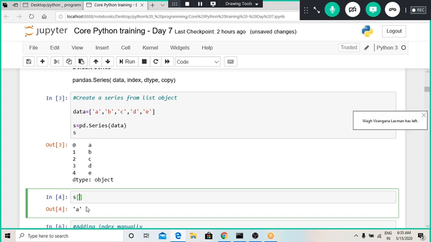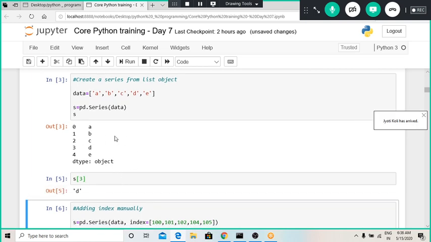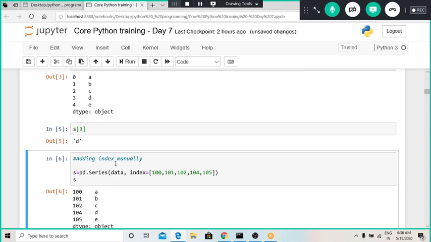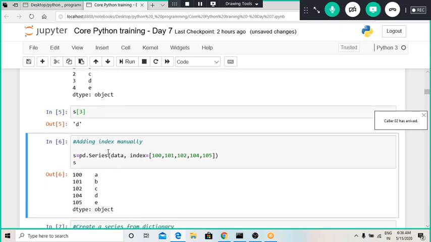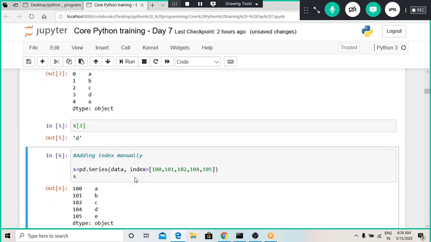Like here, the maximum index is 3, sorry, and this is how we can extract elements from a series. Now let us give our own indexing to that particular series. I have my own data here, the same list which is having 5 objects A B C D E, and